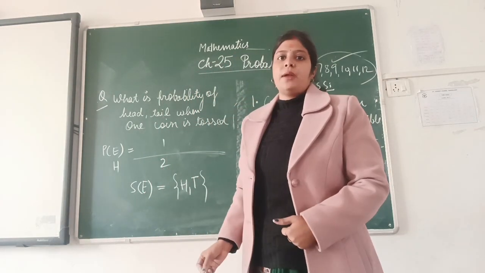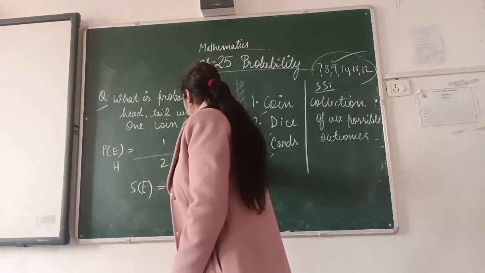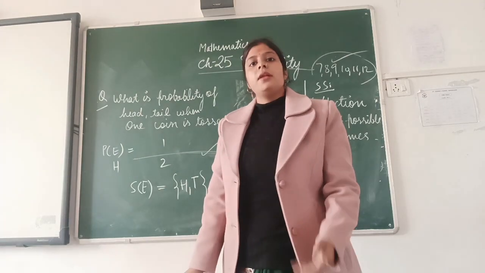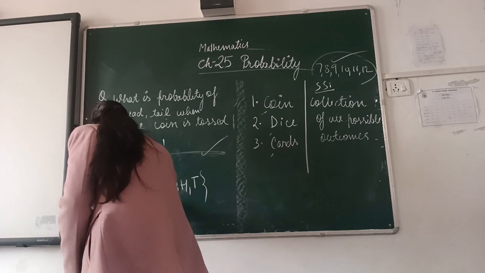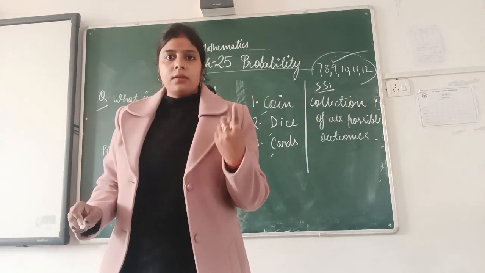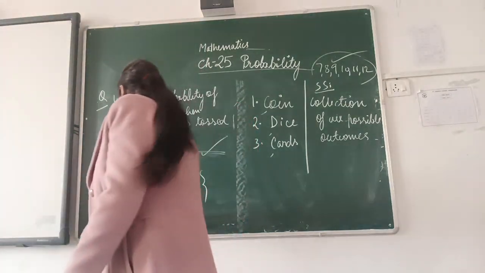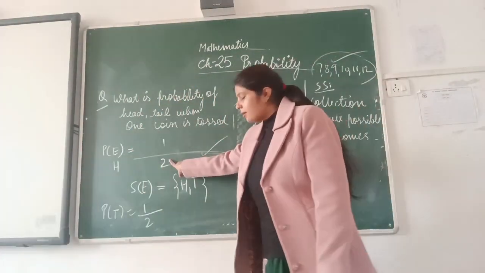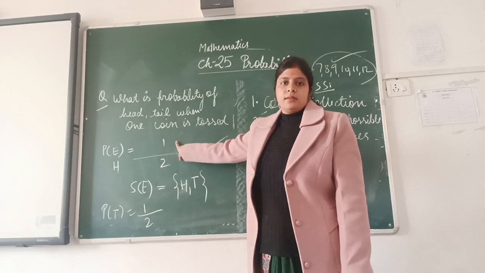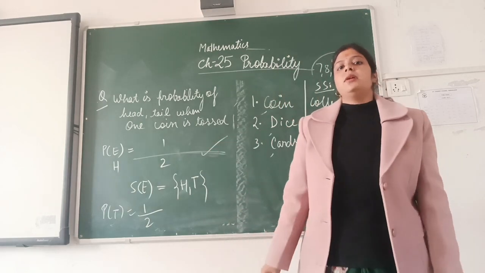Now for head, this was possible. Similarly for tail, if I am tossing one coin at a time, 1 by 2. That is the total number, and this is the number of possible outcomes.